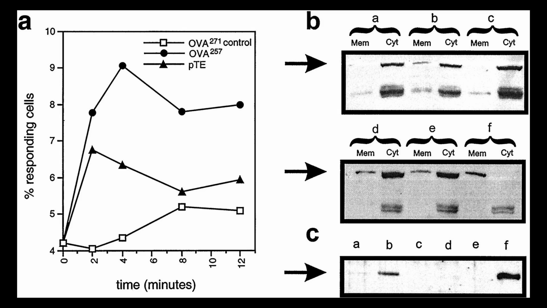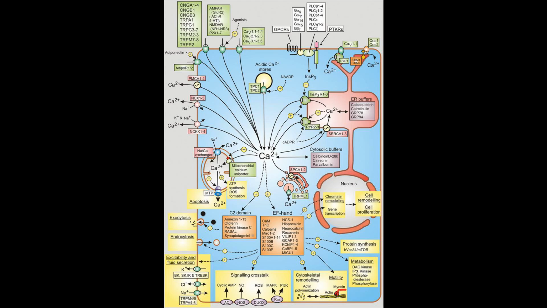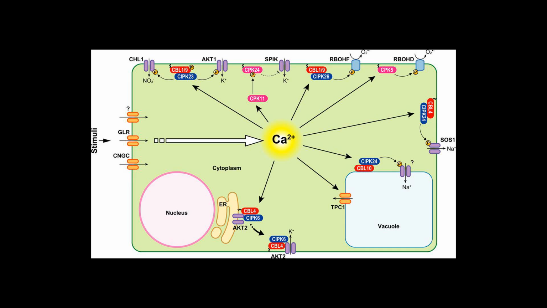Phospholipase C pathway. Specific signals can trigger a sudden increase in the cytoplasmic Ca2+ level up to 500 to 1000 nanomolar by opening channels in the endoplasmic reticulum or the plasma membrane. The most common signaling pathway that increases cytoplasmic calcium concentration is the phospholipase C pathway.